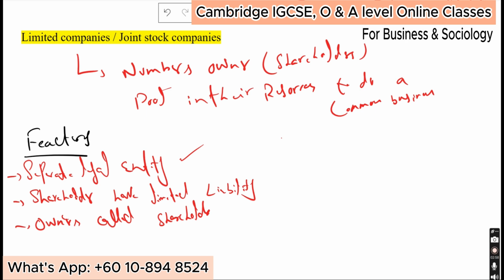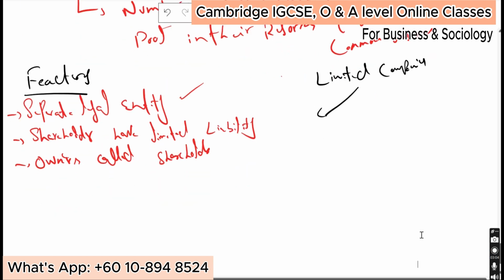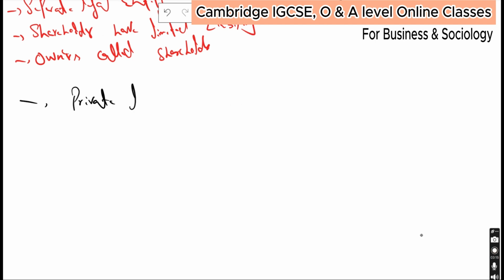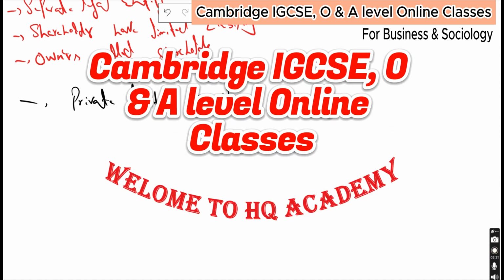We are discussing limited companies, so we categorize them into two parts. I'm mentioning it over here so we can continue the sequence. Number one, we have the private limited company. And the other one we have is the public limited company. Let's discuss the private limited company first.